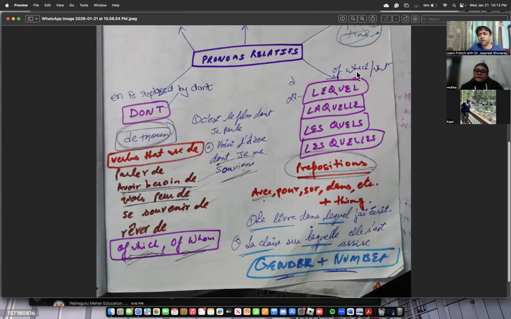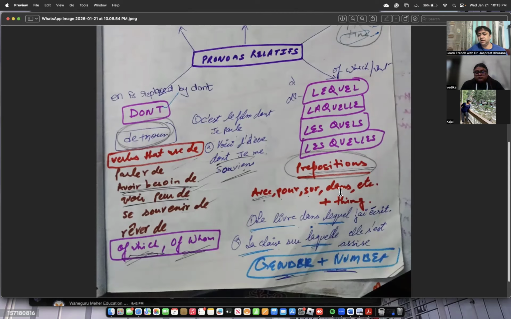Then pronoun relative, one more is there, that is lequel: lequel, laquelle, lesquels, and lesquelles. This is masculine singular, feminine singular, masculine plural, feminine plural. These are always used with prepositions like avec, pour, sur, dans, etc. For example, le livre dans lequel j'écris, the book in which I write. La chaise sur laquelle elle s'est assise, that is the chair on which she sat.